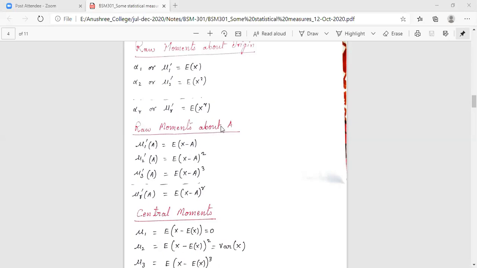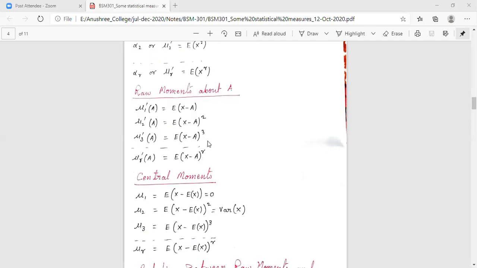Similarly, instead of origin, now it is the point A. So we write it as expectation of x minus A whole square. Mu3 dash will be expectation of x minus A whole cube. And likewise, mu r dash A will be expectation of x minus A to the power r. So this is all about raw moments.